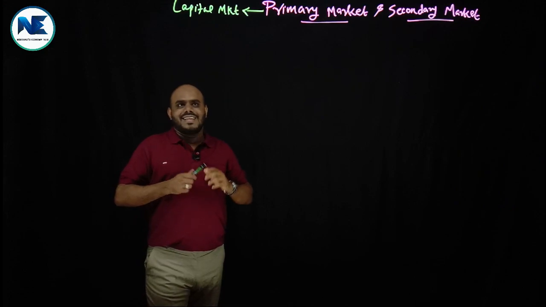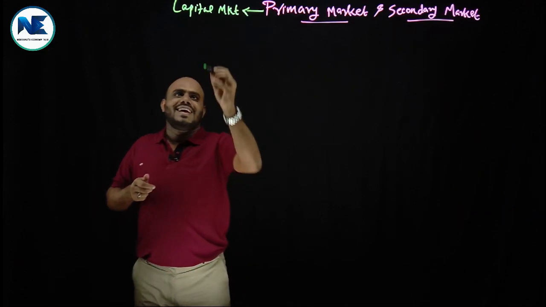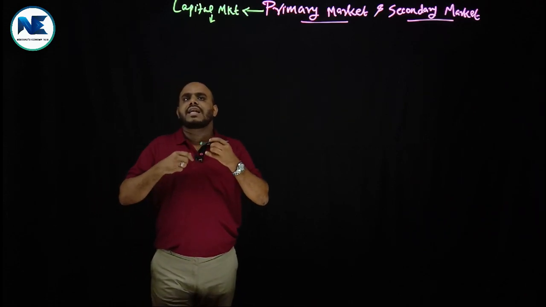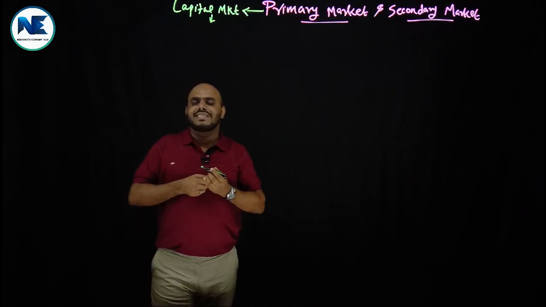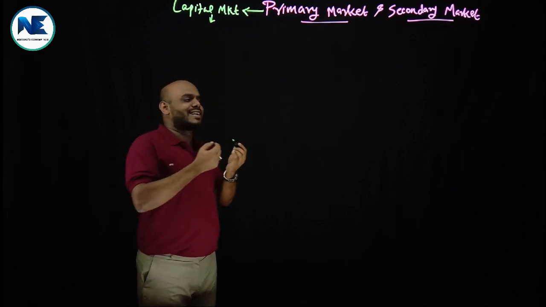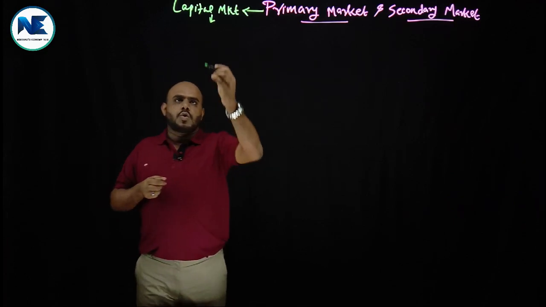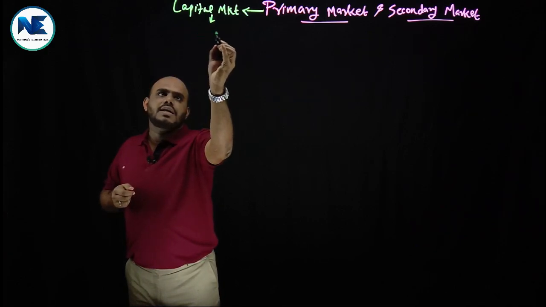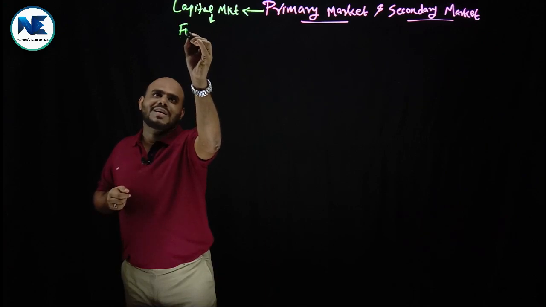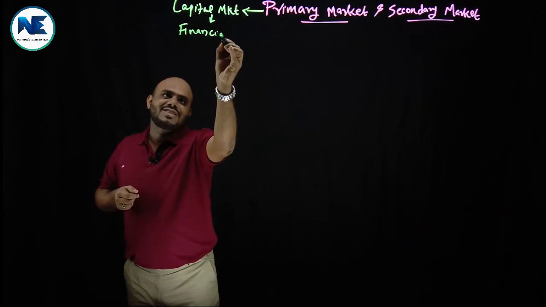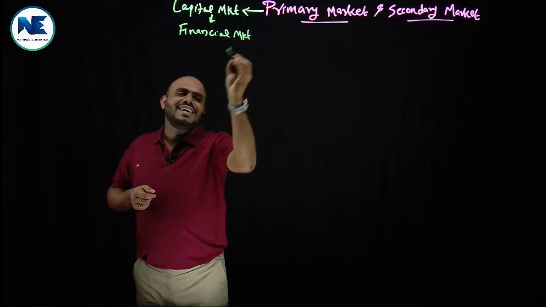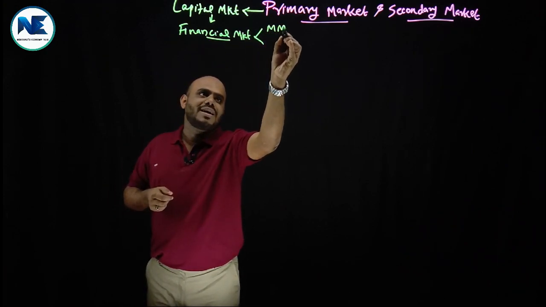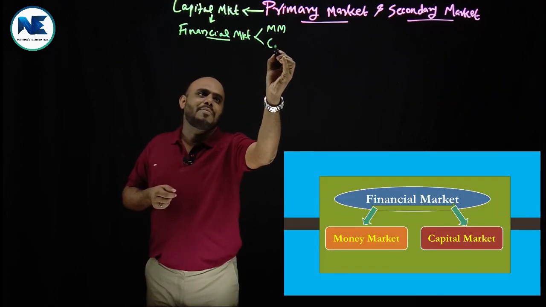And this capital market is a part of financial market, where you can see both money market and the capital market. So capital market is actually a part and parcel of financial market. In the financial market, you can see both money market as well as capital market.